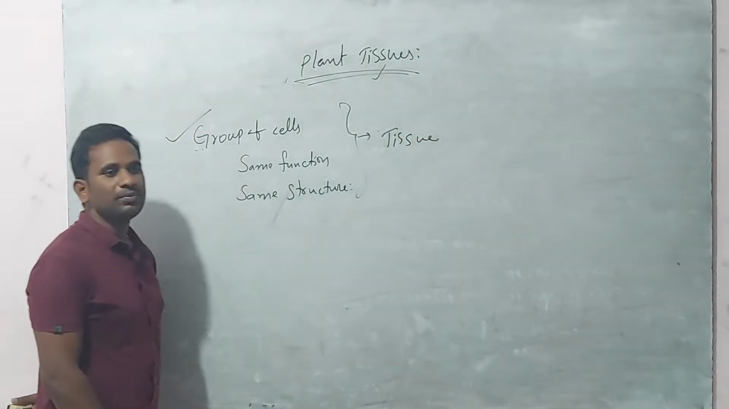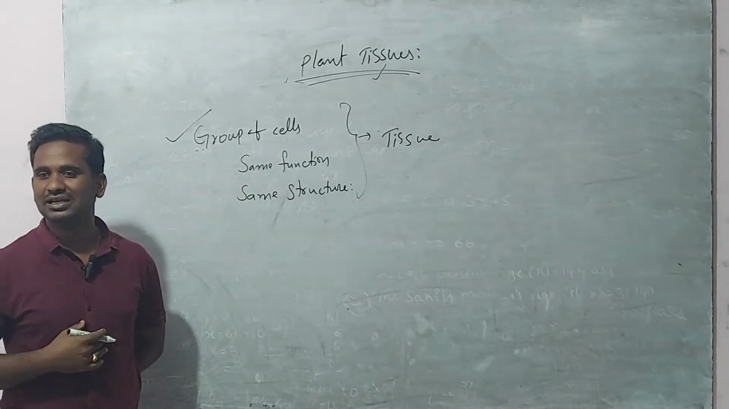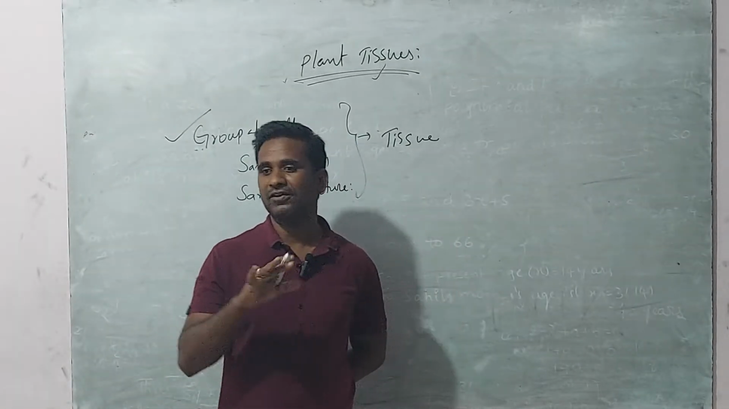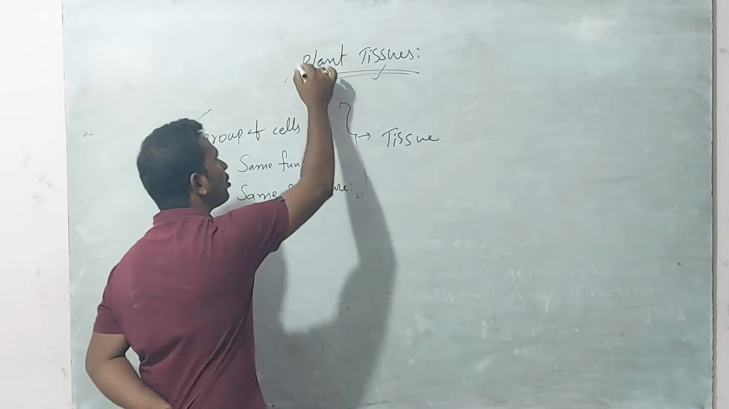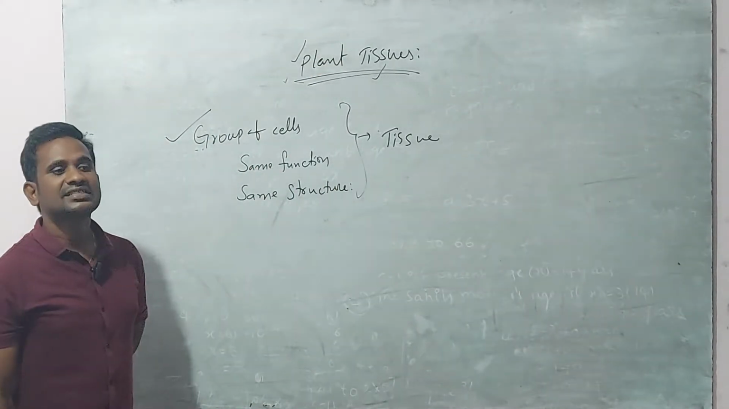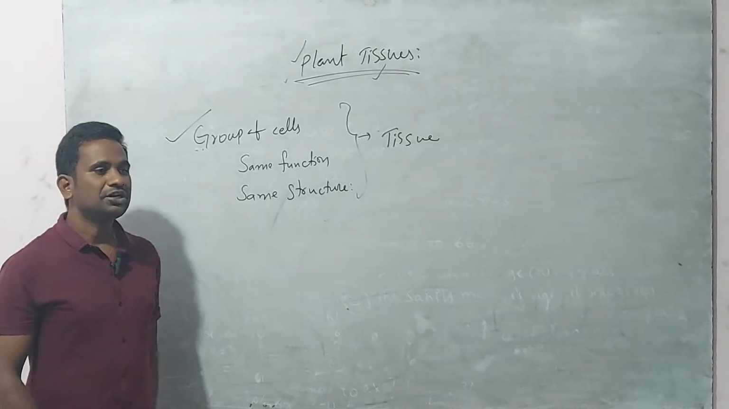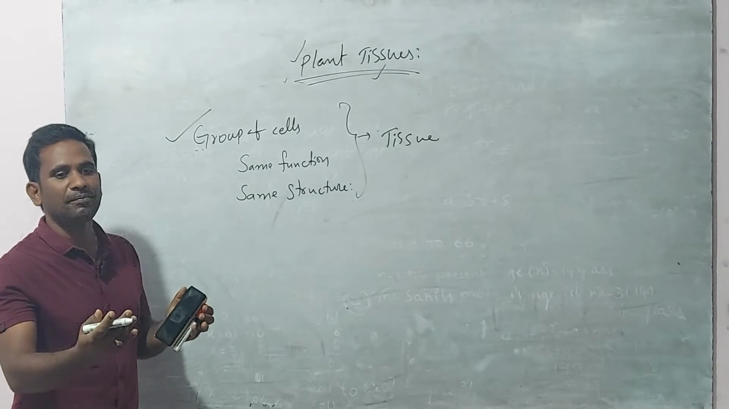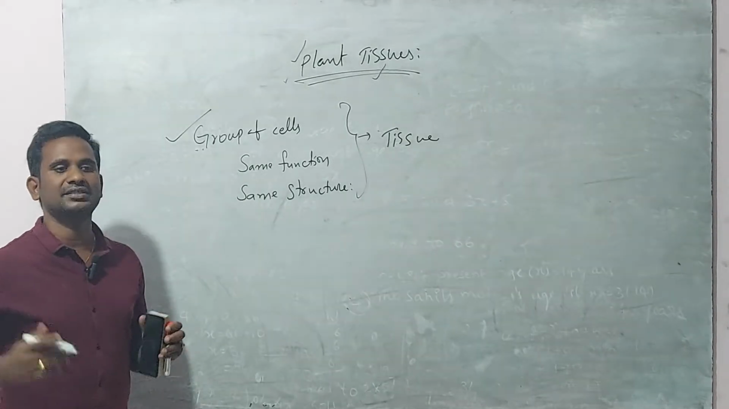Every multicellular organism can have different kinds of tissues in its body. Likewise, plants also have their significant tissues. Why? Because tissues can form organs, organs can form organ systems, and organ systems can form an organism.